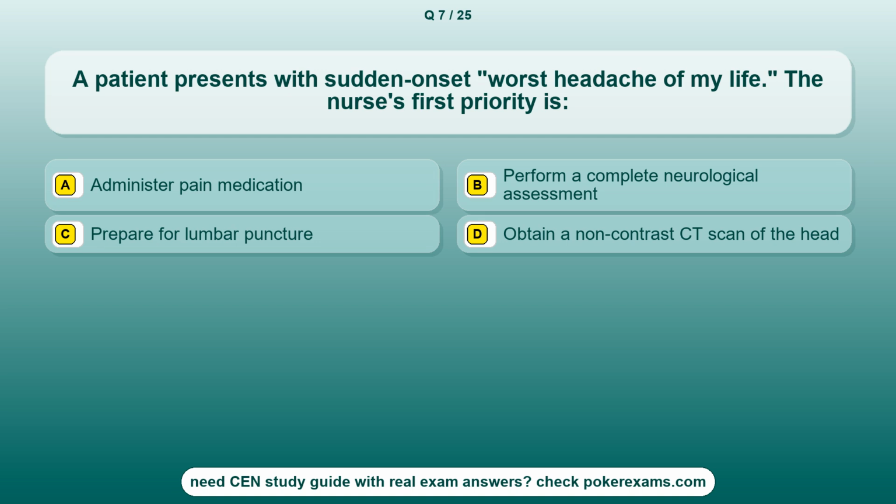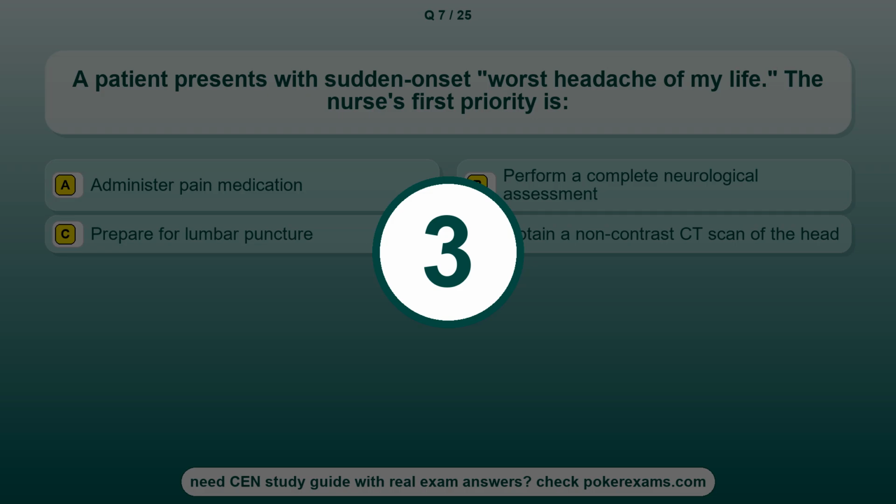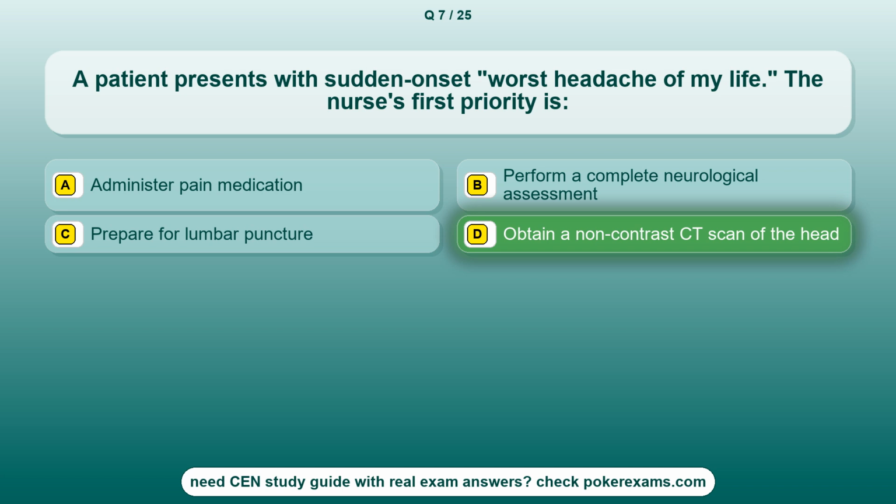Question 7. A patient presents with sudden onset worst headache of my life. The nurse's first priority is Option A. Administer pain medication. Option B. Perform a complete neurological assessment. Option C. Prepare for lumbar puncture. Option D. Obtain a non-contrast CT scan of the head. The correct answer is option D. Obtain a non-contrast CT scan of the head.